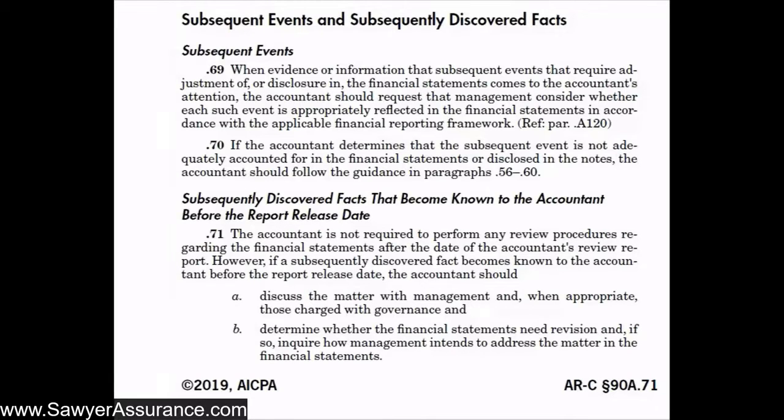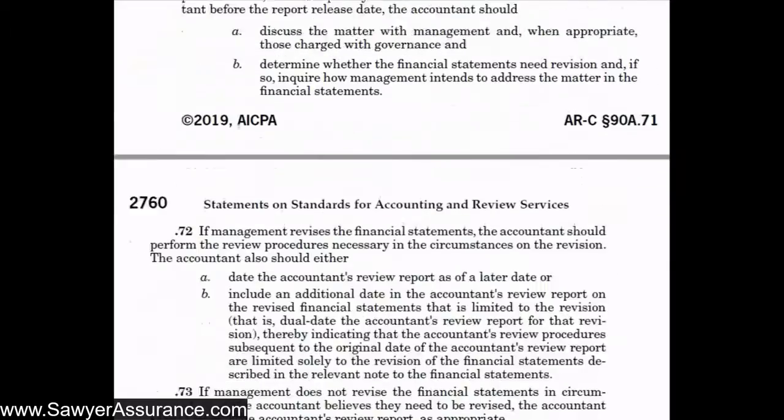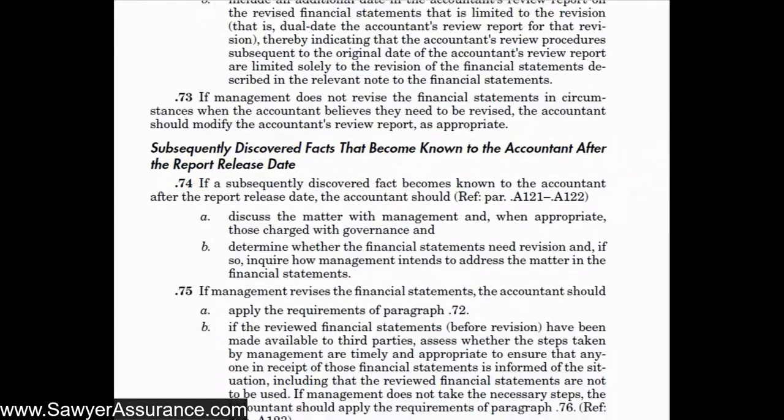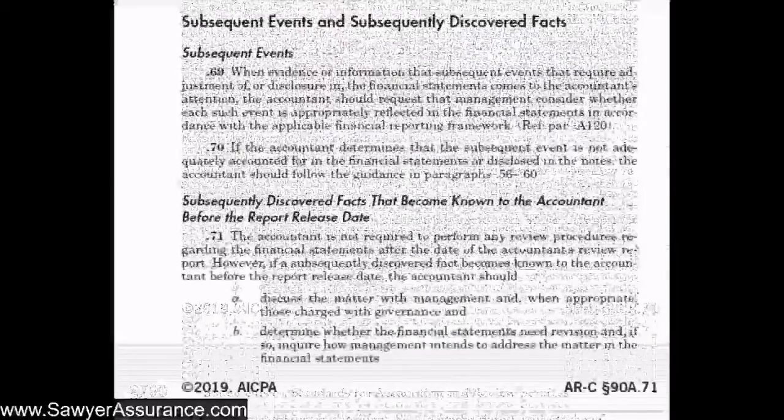Okay, in this video, we continue our discussion of AR-C Section 90A for the review of financial statements. In this particular video, we'll discuss what to do when there are subsequent events and subsequently discovered facts, subsequent to the date of the financial statements. First we'll discuss generally subsequent events, and then we'll look at subsequently discovered facts that become known to us before the report release date, and then subsequently discovered facts that become known to us after the report release date. Each of those has a few different requirements.